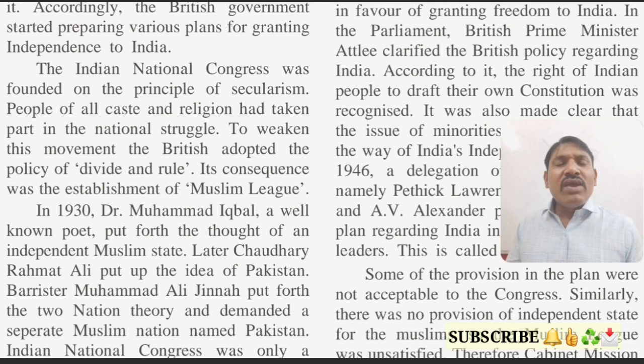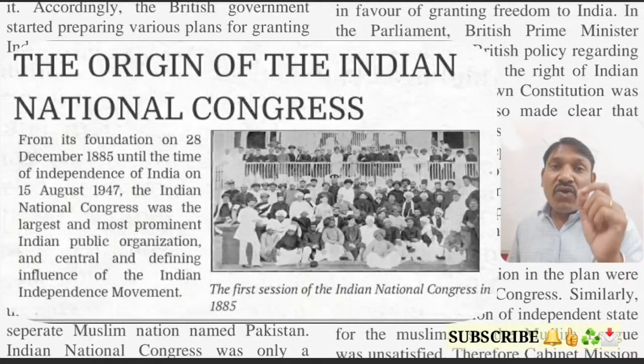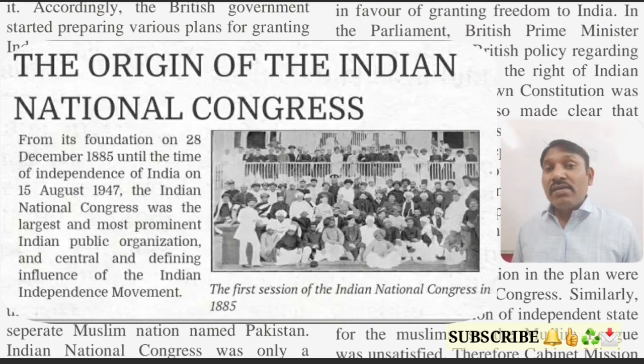Yes students, already we have studied that the purpose of the formation of the Indian National Congress was that the people should come together and unite, from all sections, all castes, all religions, no poor, no rich, all the people should get together and fight against the British government. So basically the INC wanted the unity of the Indian people.